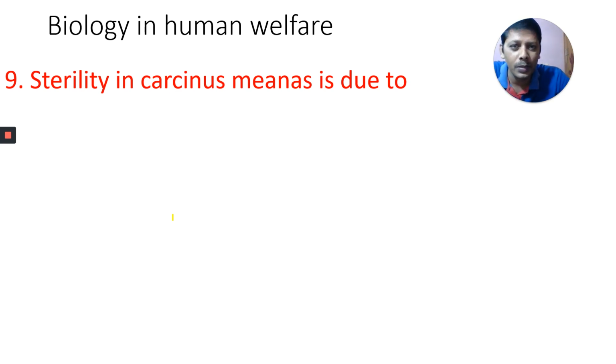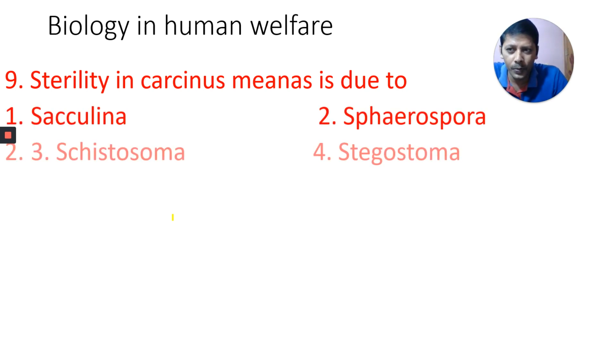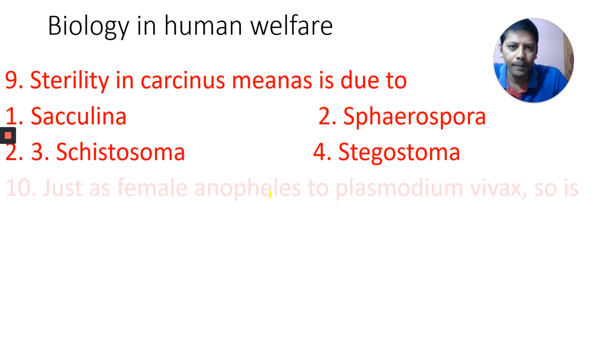Sterility in Carcinus maenas is due to. Carcinus maenas means crab. In crab, sterility is due to Saccullina, Spirospora, Cystosoma, or Segostoma.